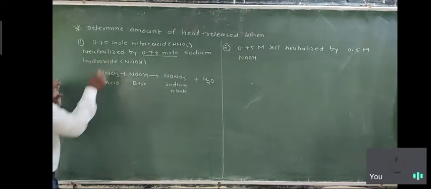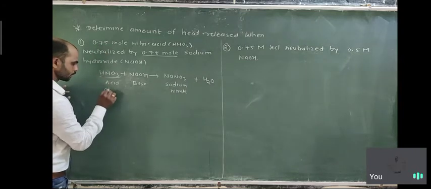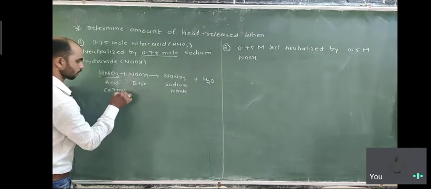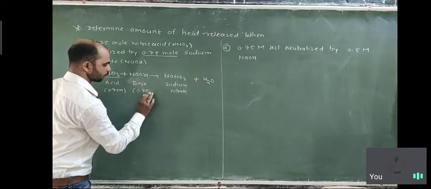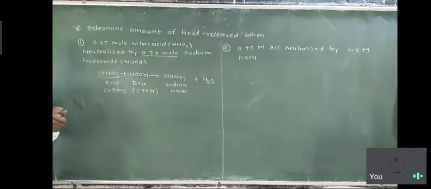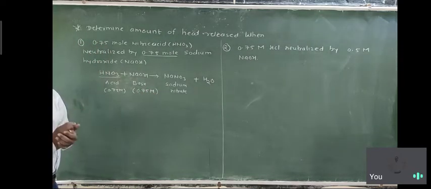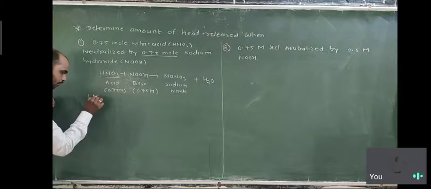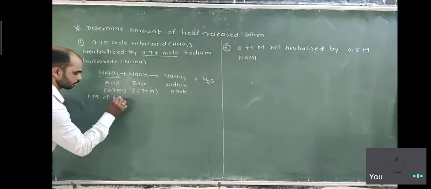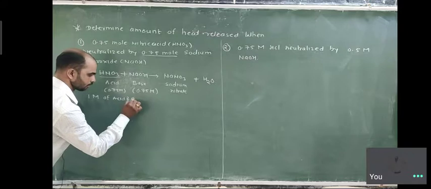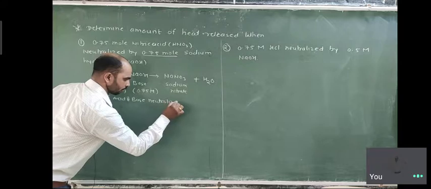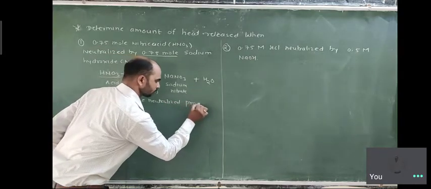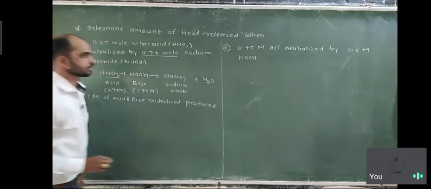So here the concentration is given. The concentration of HNO3 is 0.75 mole, and the concentration of NaOH is also given as 0.75 mole. So how much heat is released when this reaction takes place? You know when 1 mole of acid and base neutralize, they produce how much heat?